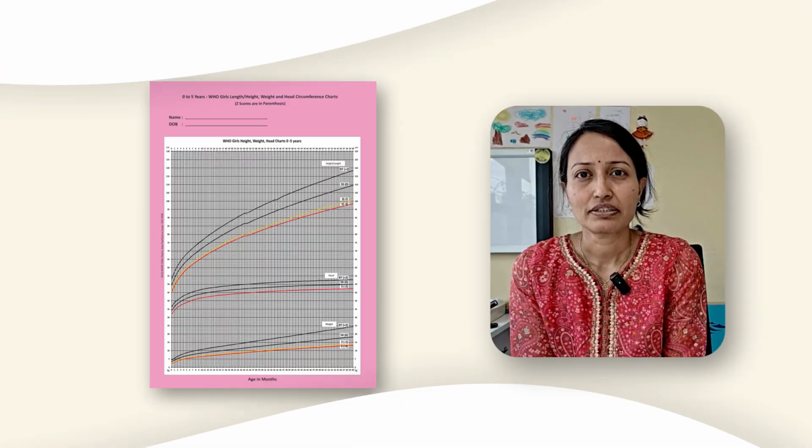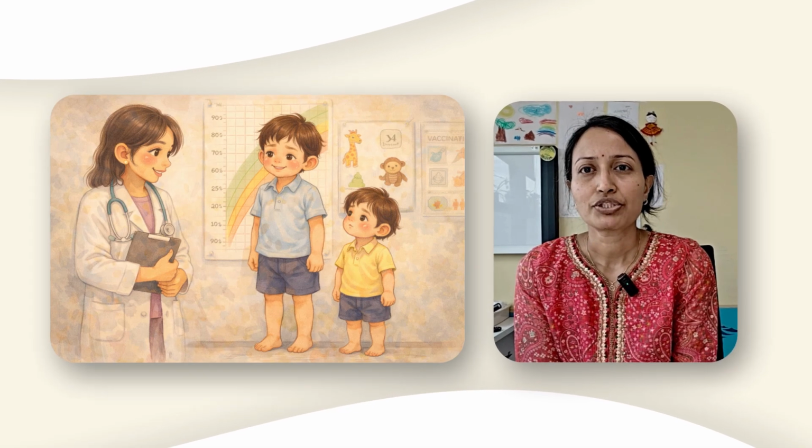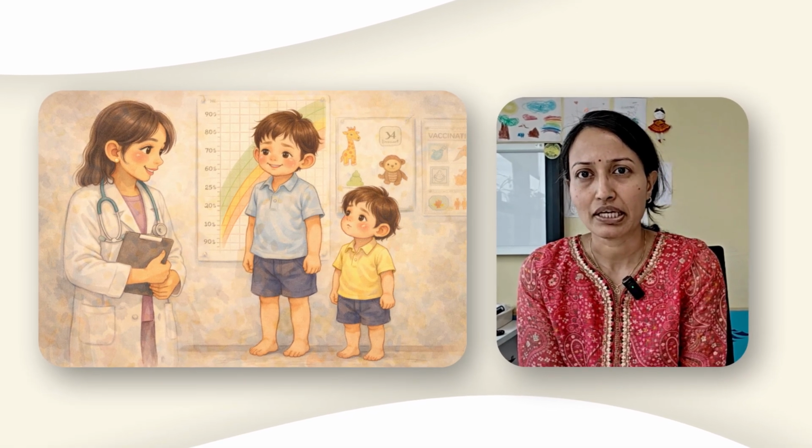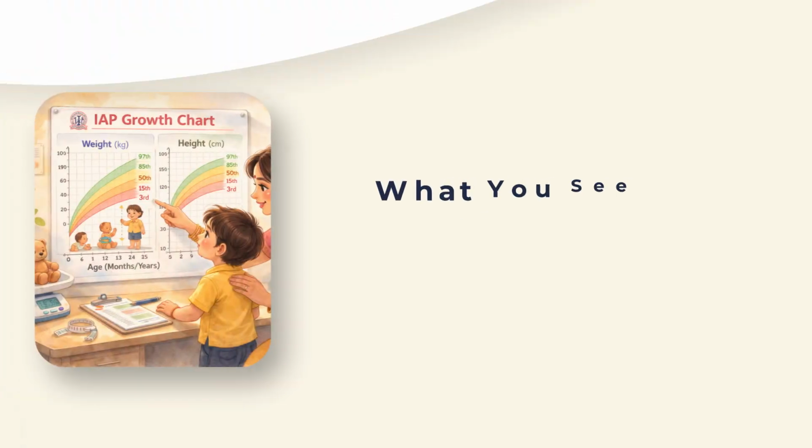A growth chart is simply a way to track how a child grows over time compared to healthy Indian children of the same age and sex. It does not diagnose illness on its own. It does not label children as normal or abnormal. It gives us context over time.